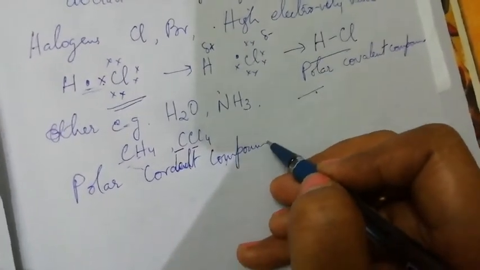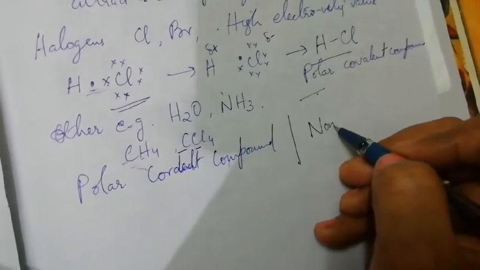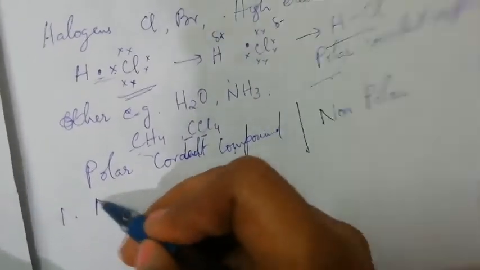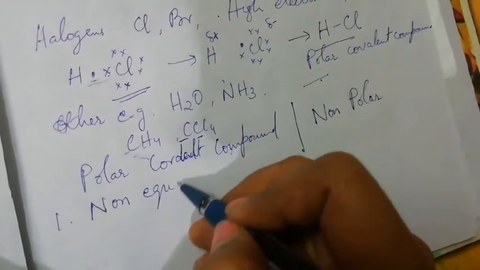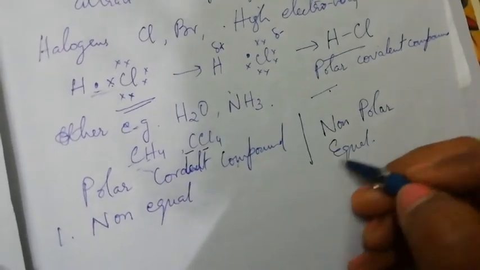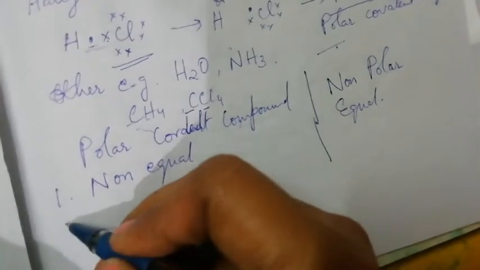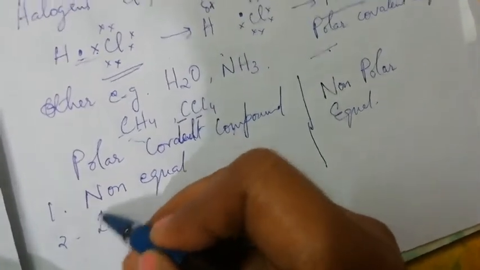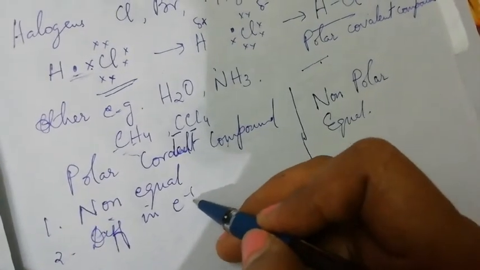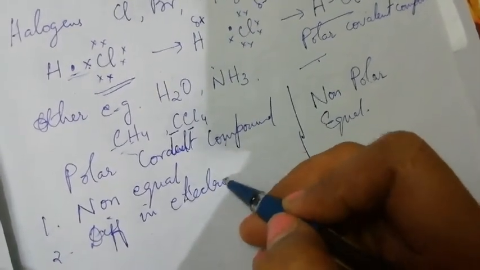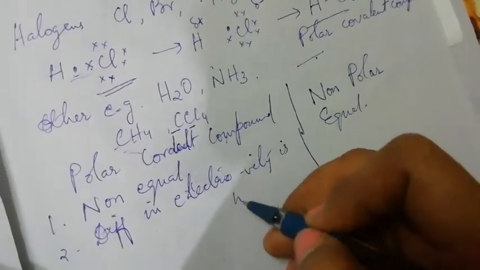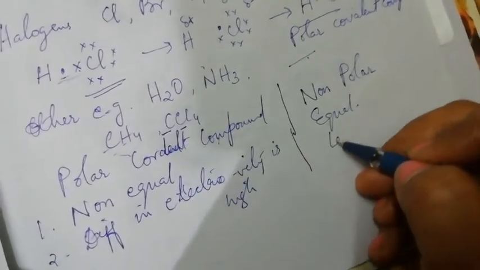So the difference between a polar covalent compound and a non-polar covalent compound is that in a polar covalent compound there is unequal distribution of electrons, and in a non-polar one there is equal distribution. In polar, the difference in electronegativity between the participating atoms is high; in non-polar it is less.